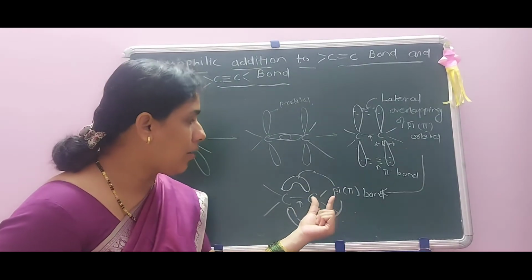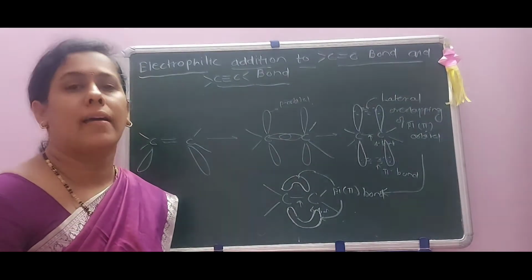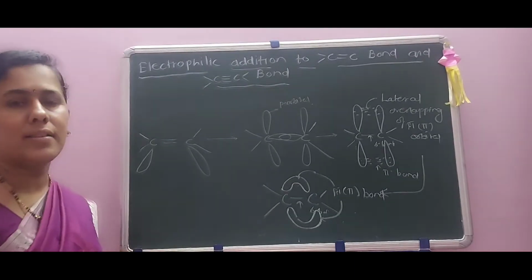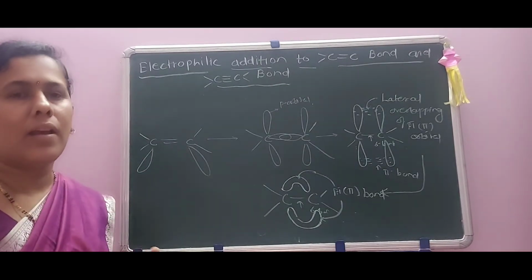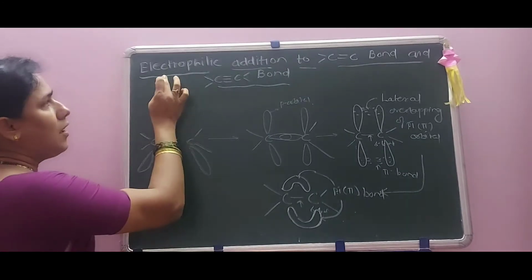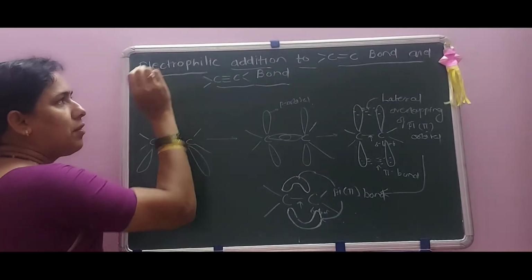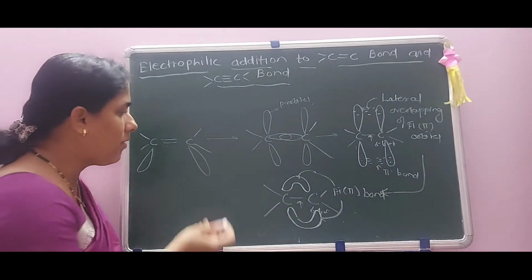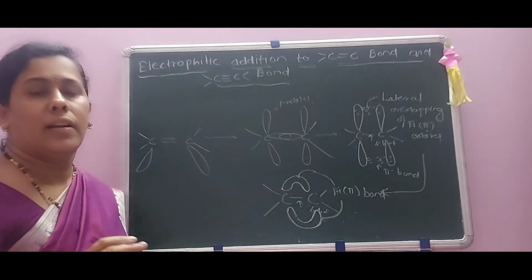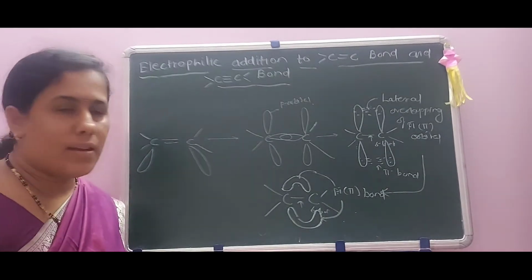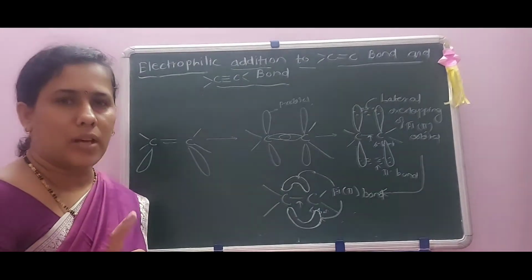Thus we can explain that whatever the less stable pi bonds are, the pi electrons of a pi bond tend to stabilize into a sigma bond by reacting with reagents. That is the characteristic of addition reactions: these pi bonds react with electrophilic reagents to form electrophilic addition reactions across the pi bonds. If instead of an electrophile a nucleophile is present as the reagent, then nucleophilic addition reactions take place along the carbon-carbon double bond.